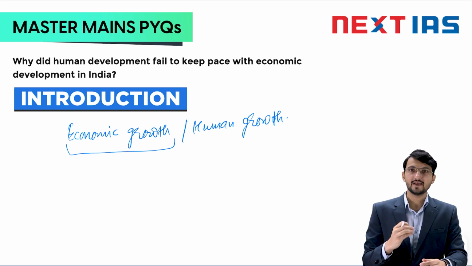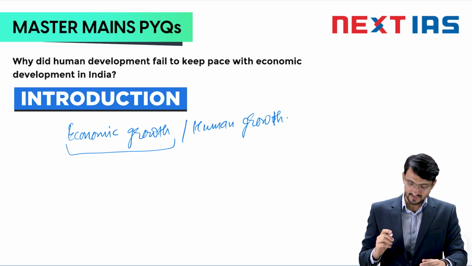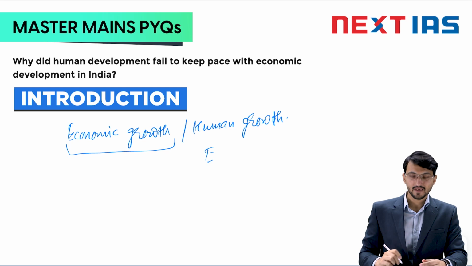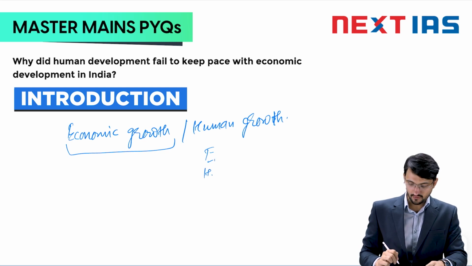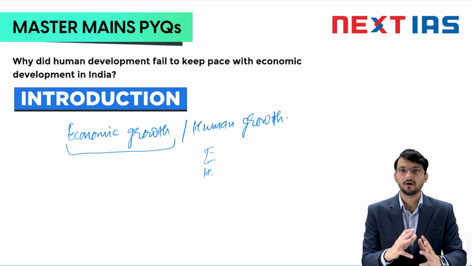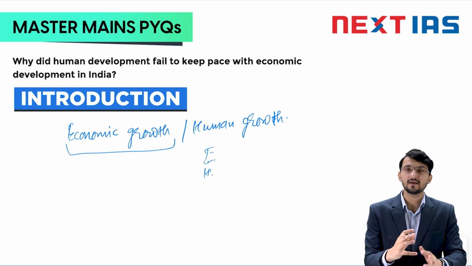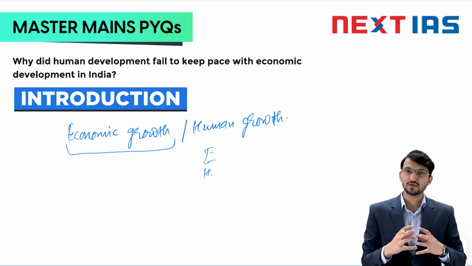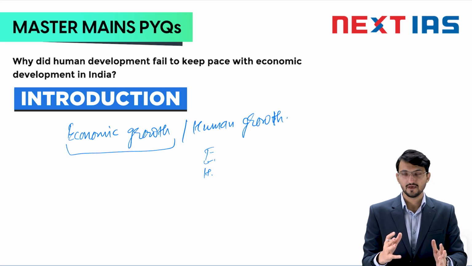But the human growth idea is a complex and multidimensional idea. Take a hint from the Human Development Index. It uses three factors: education, health or life expectancy, and the quality of life. These three parameters it uses. So you mention these parameters, that human well-being is measured through complex standards, as used in